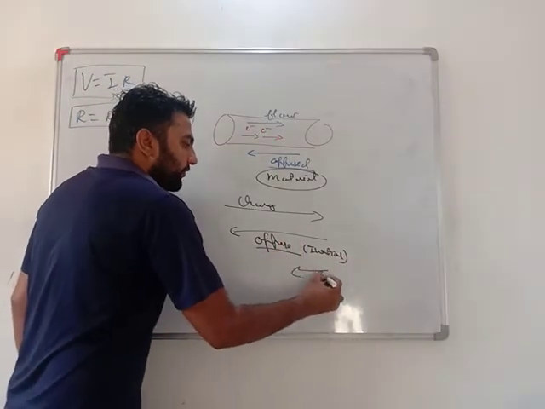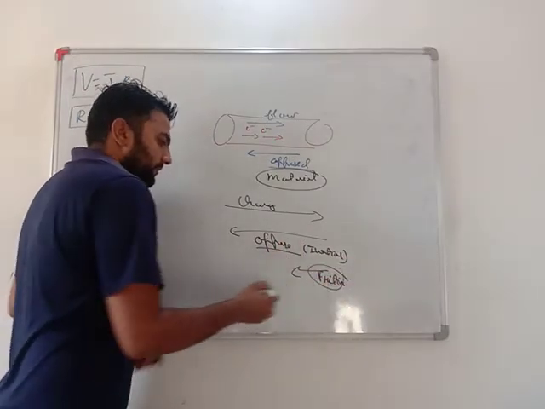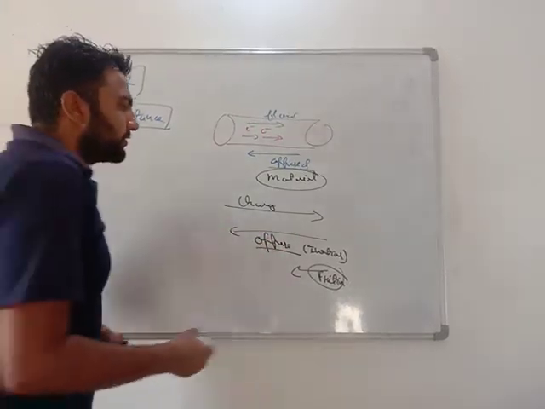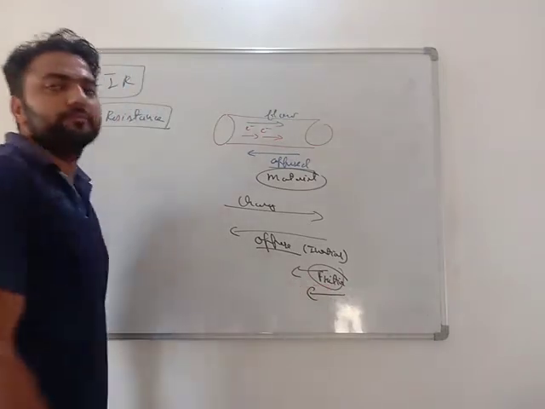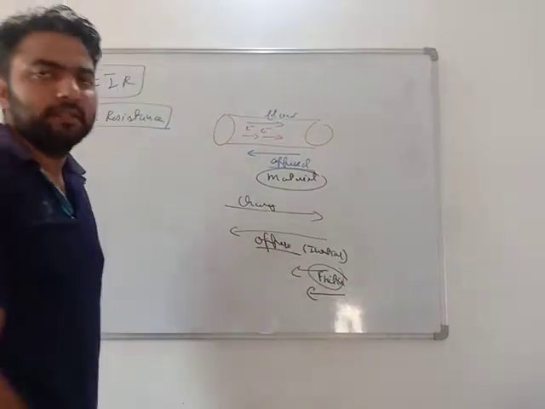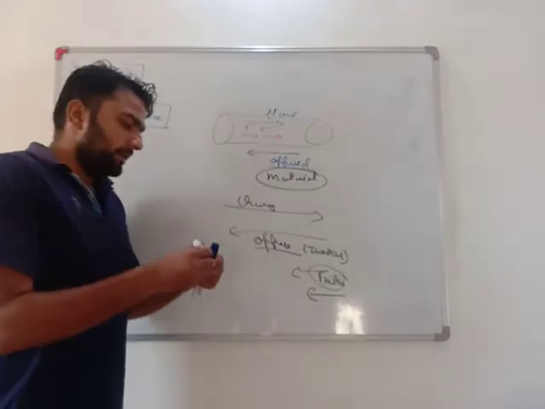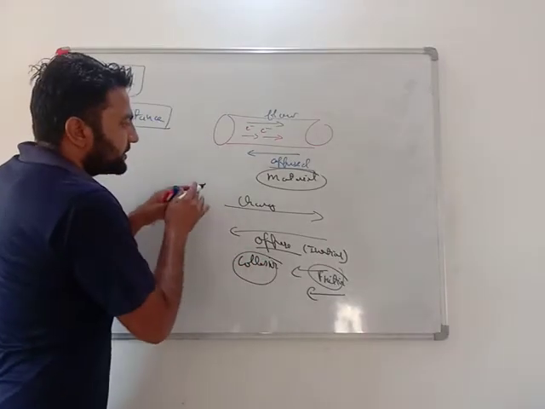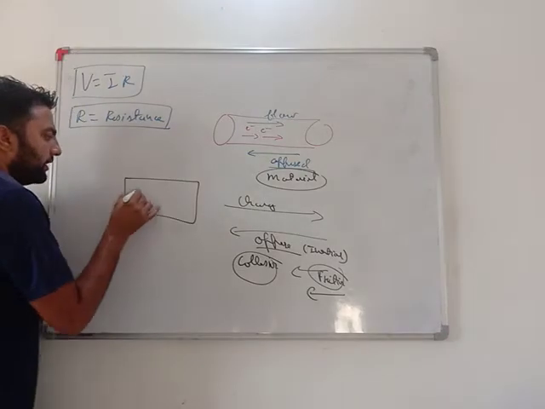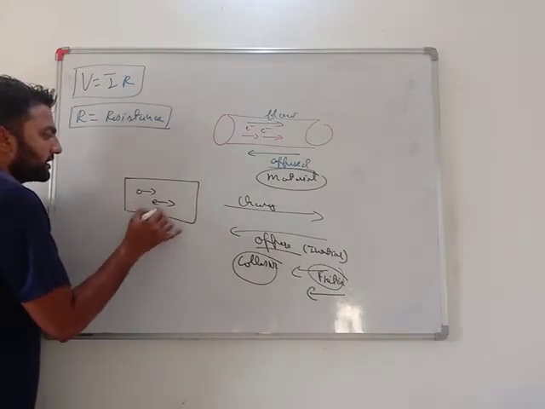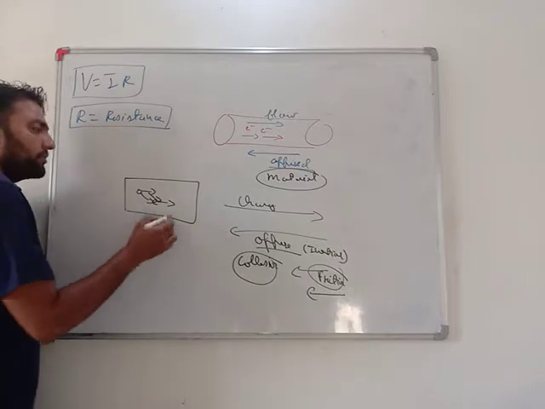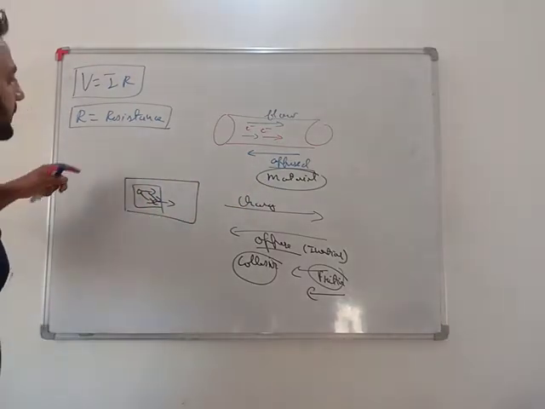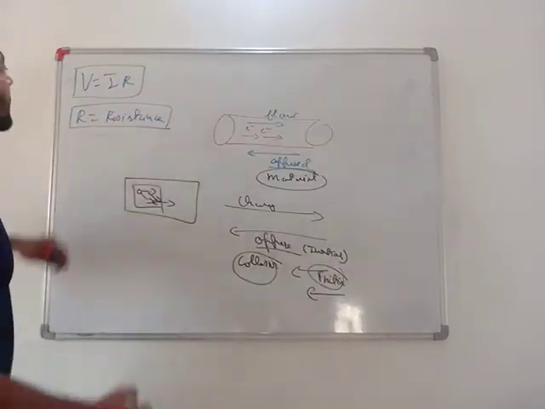Second thing is friction. When anything moves, for sure it has some friction, so it will try to oppose this charge flow. Second, collisions happen when all these charges move. For example, when all these charges are moving in this direction, they collide with each other, and this collision becomes a barrier in their flow. So, very important, this opposition is known as resistance.